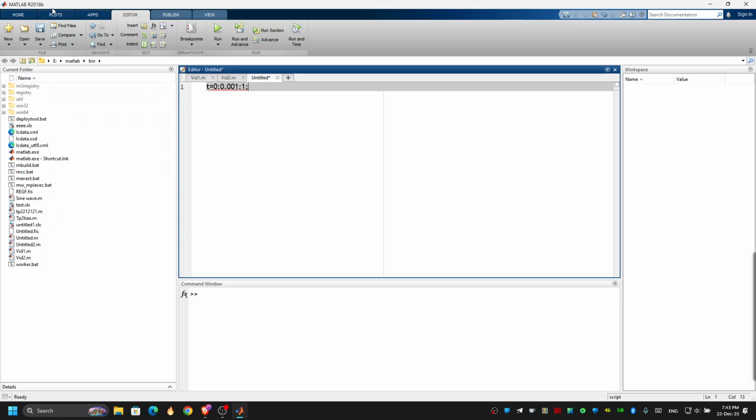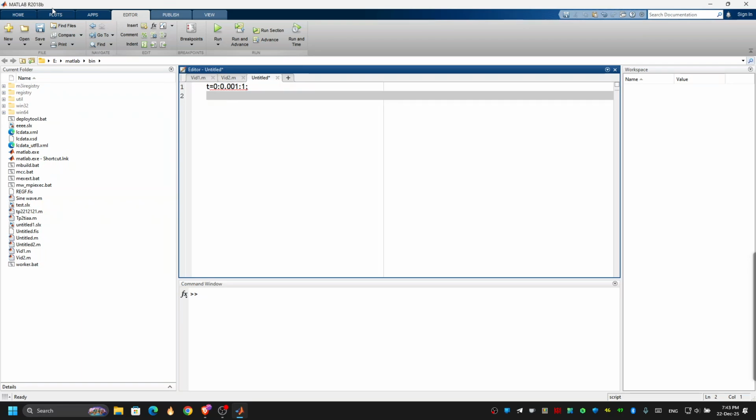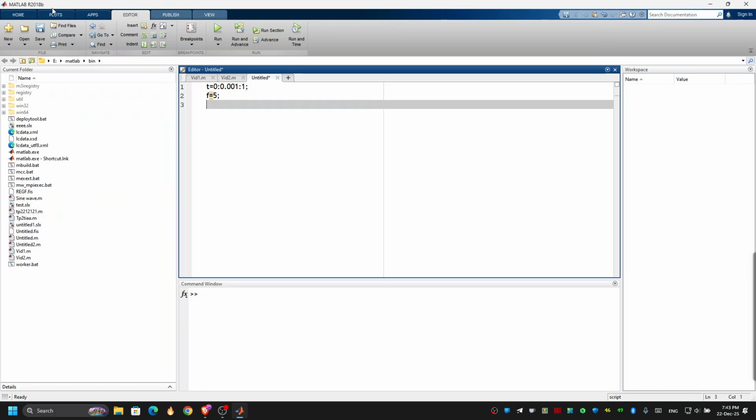We will add a random time frame, and also we will put a frequency, and we will declare our sine signal, sin 2 pi multiplied by the frequency and the time frame.